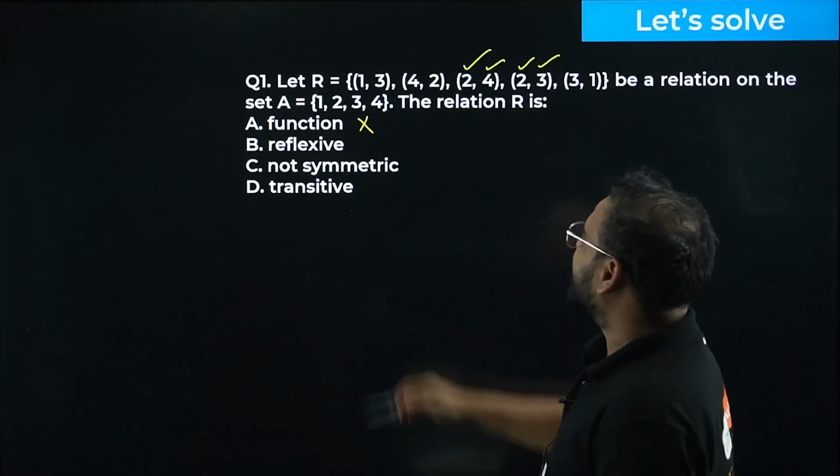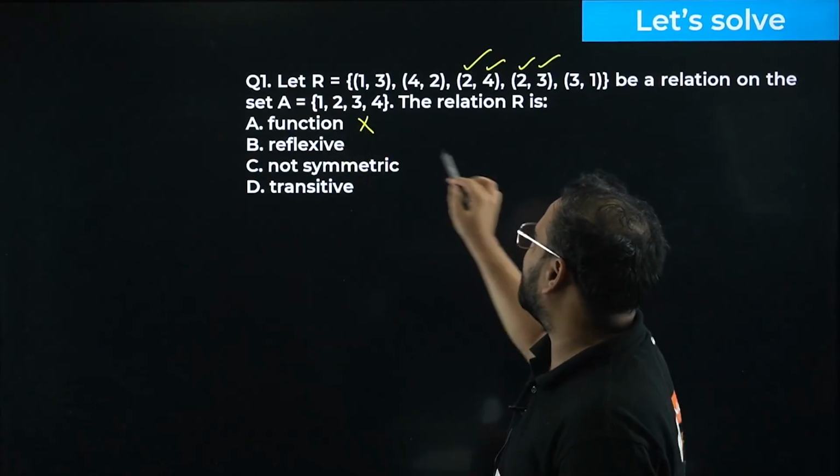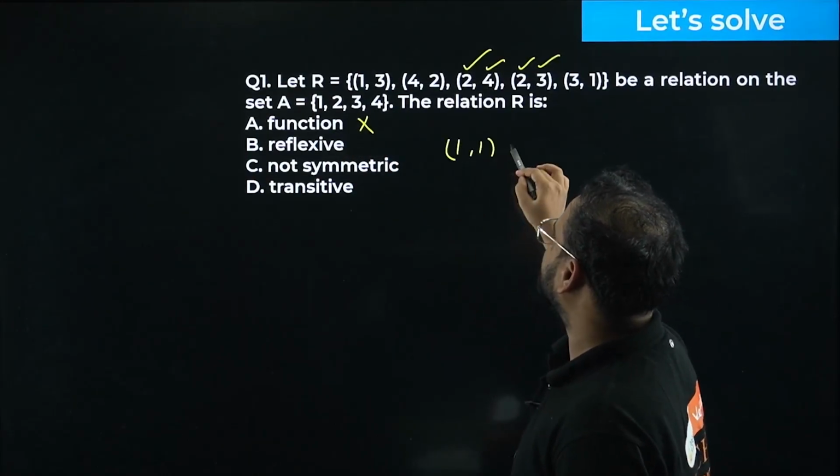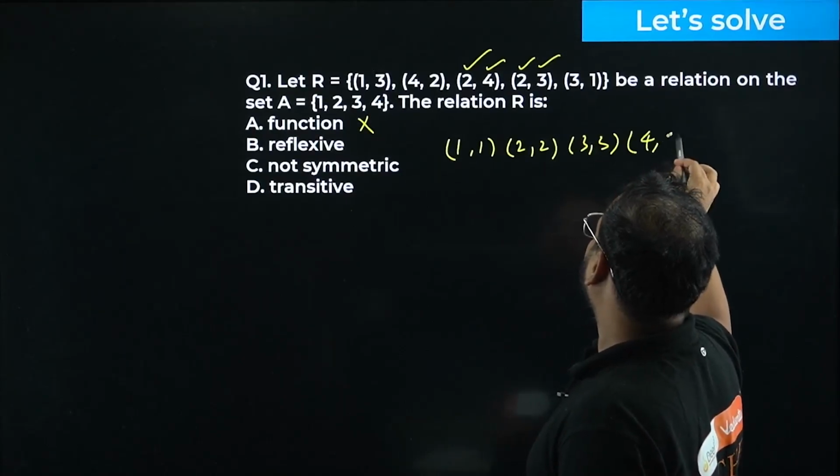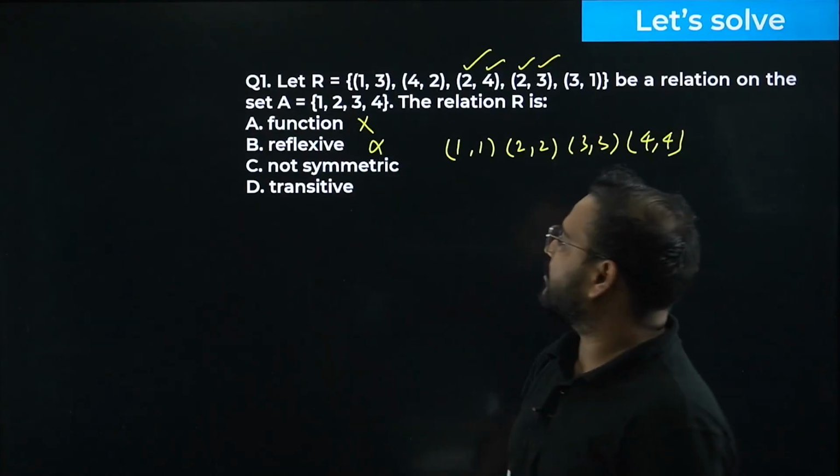Okay. Next, what do we have? Reflexive. Of course, not reflexive. We should have (1,1), (2,2), (3,3), and (4,4) there, which is not there, so remove reflexive also.